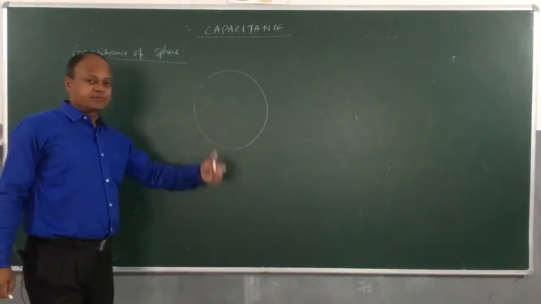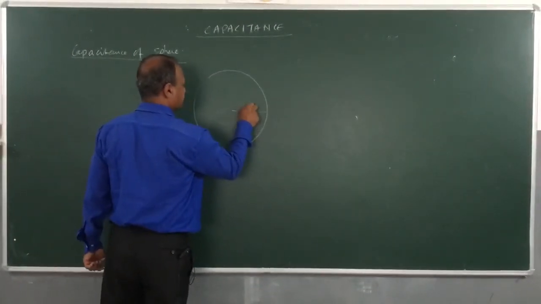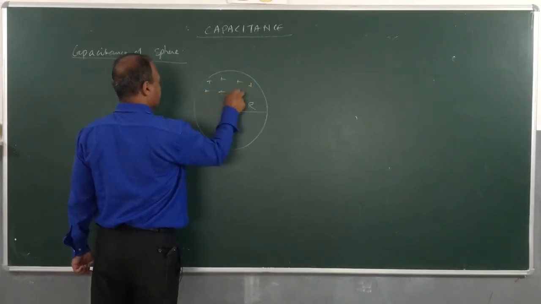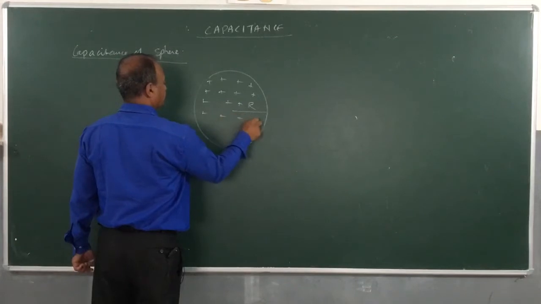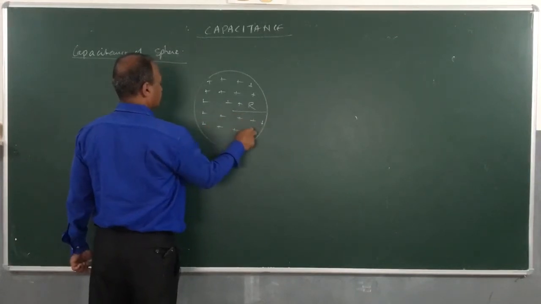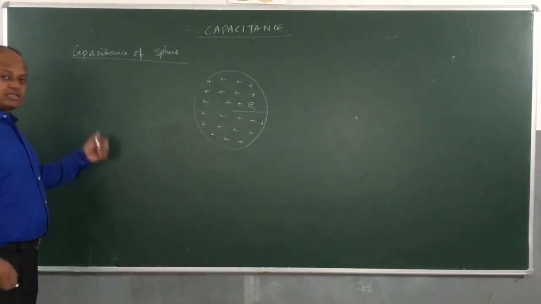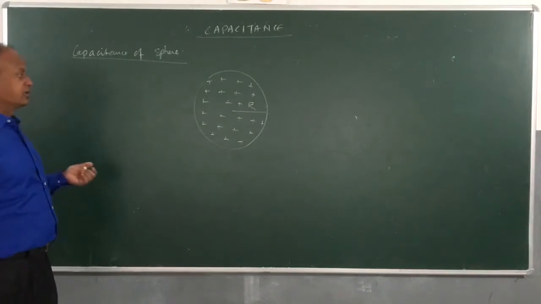So let us discuss a sphere. Radius of the sphere is r and the total charge distributed on the sphere is q. First capacitance of a sphere, and then we will modify this equation for capacitance of earth.